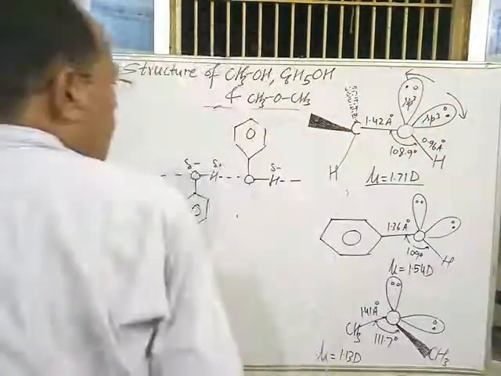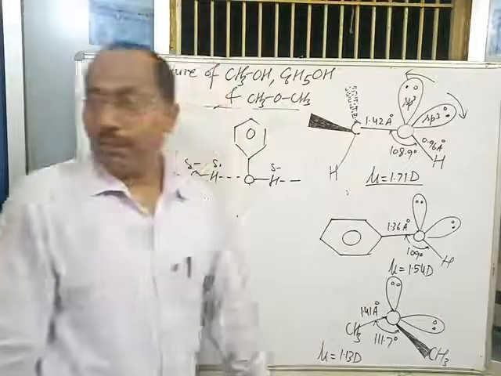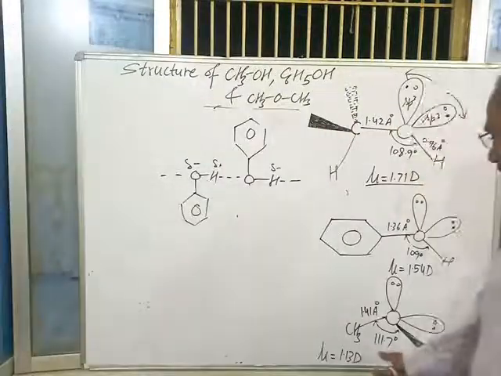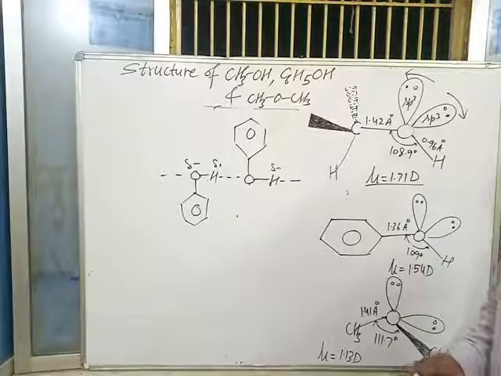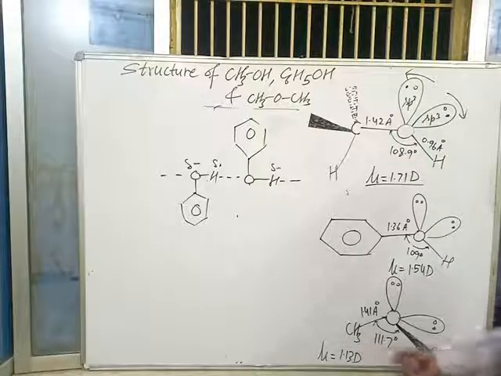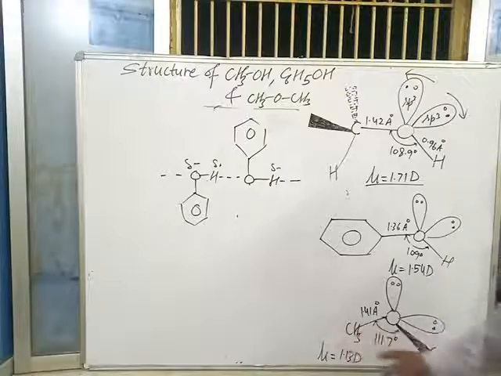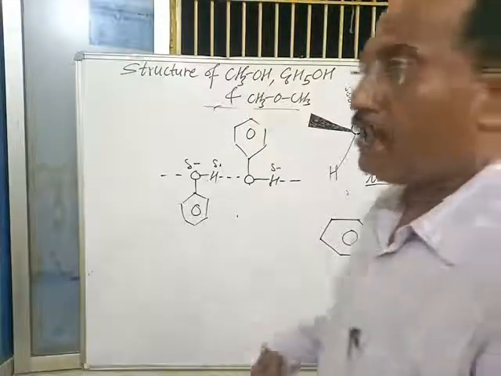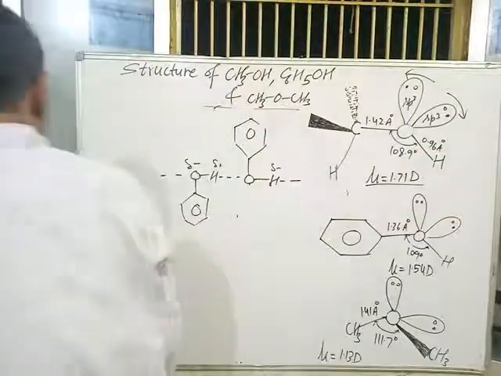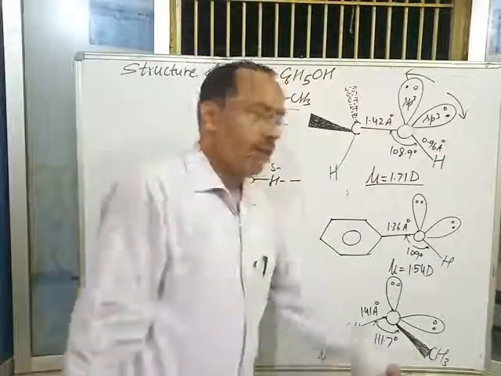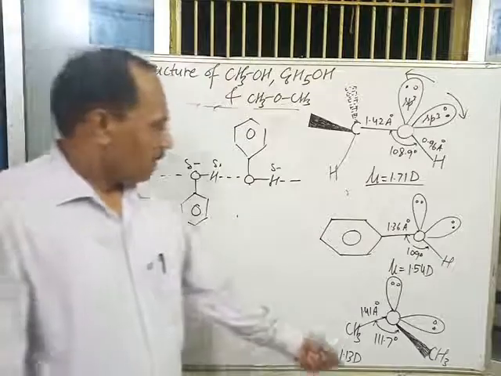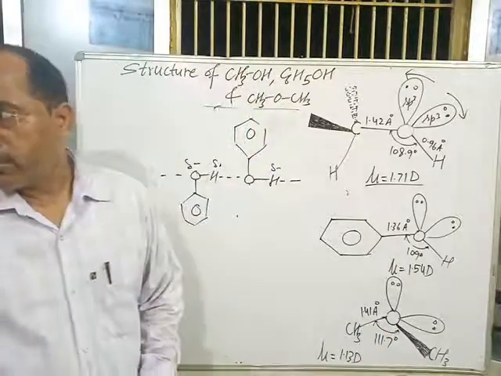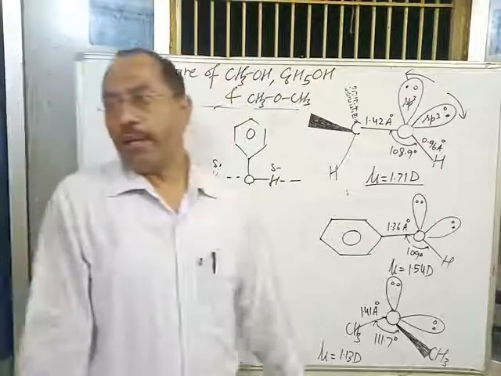The normal sp3 bond angle is 109 degree 28 minutes, but in case of ethers it is 111.7 degree. This is due to steric repulsion of larger alkyl groups. In dimethyl ether, diethyl ether, diphenyl ether, due to steric repulsion of alkyl or aryl groups, the COC bond angle becomes larger than the normal sp3 bond angle.